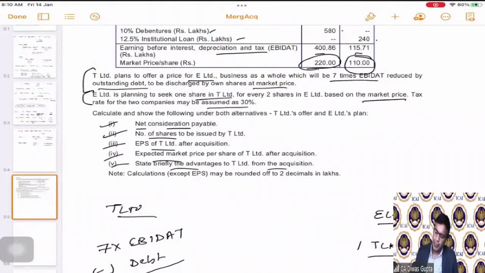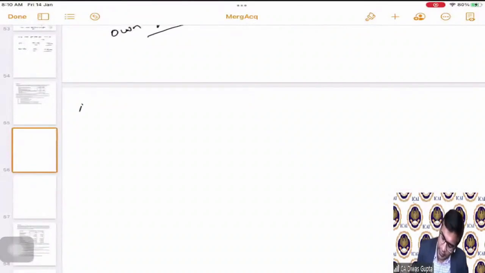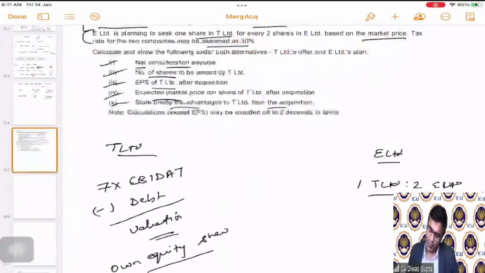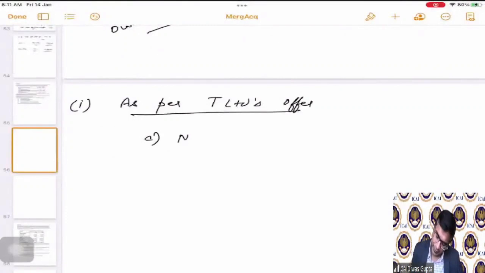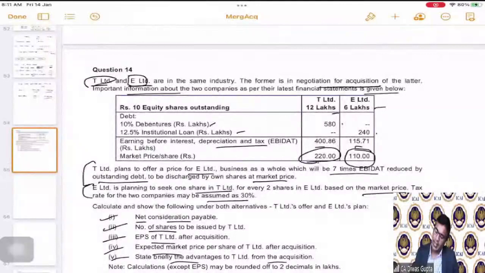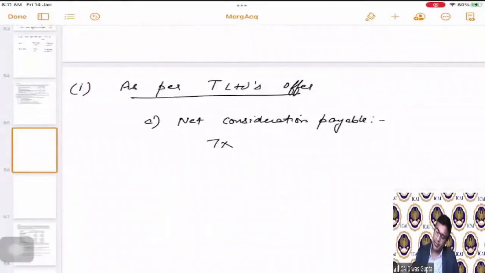Okay, students. So let's go one by one. First, we will follow the T Limited's offer. As per T Limited's offer, A part is the net consideration payable that we have to calculate, right? What is this net consideration payable? 7 times EBITDA, 7 times multiplied by 115.71